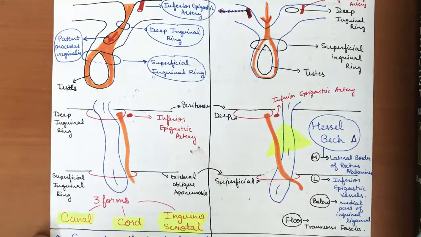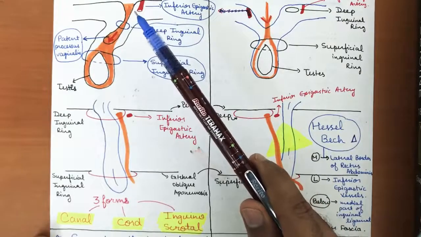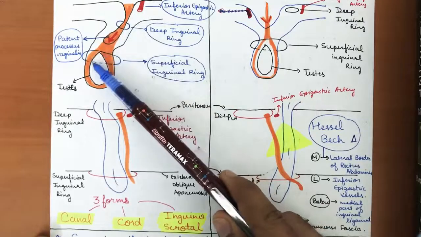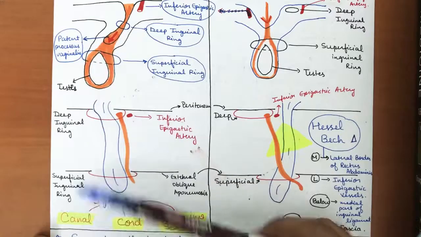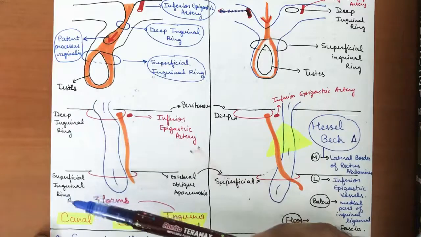So what are these forms? Canal form, for example: if any small intestine part protrudes through this ring and reaches up to the superficial inguinal ring, then we can say it is canal form, as it is not coming out of that ring. So up till here it will be canal form.